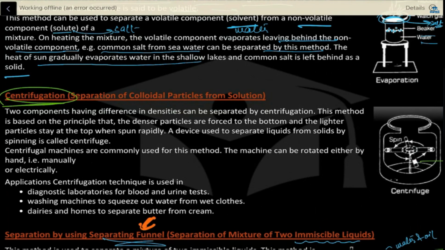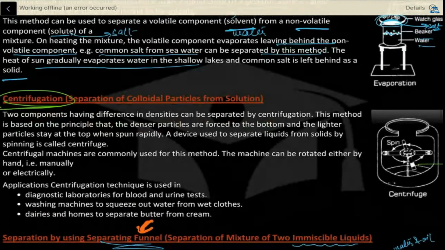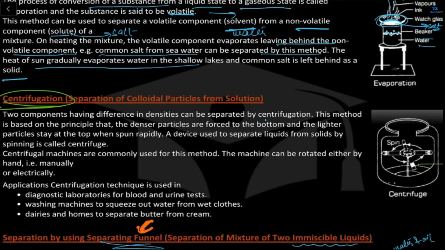Ma'am, it just sounds like something is spinning. Yes. So here, two components having a difference in densities can be separated by centrifugation. This method is based on the principle that the denser particles are forced to the bottom and the lighter particles stay at the top when spun rapidly. A device used to separate liquids from solids by spinning is called a centrifuge. Centrifugal machines are commonly used for this method. The machine can be rotated either manually by hand or electrically.